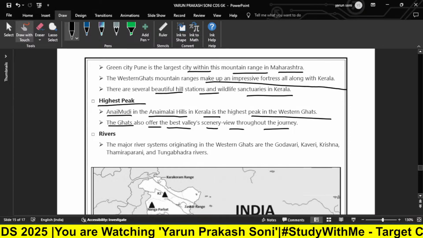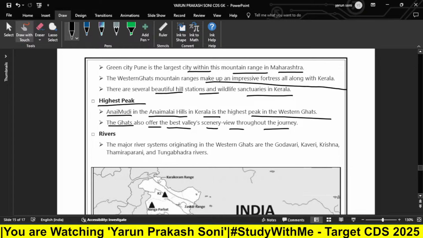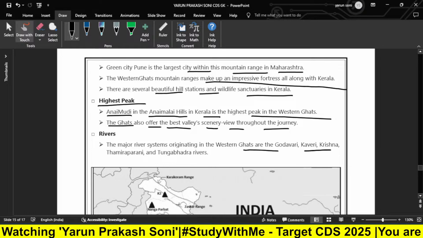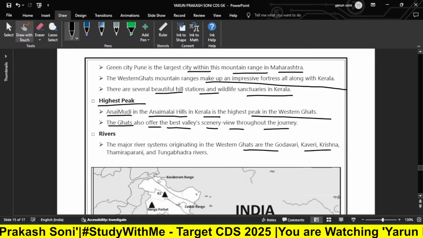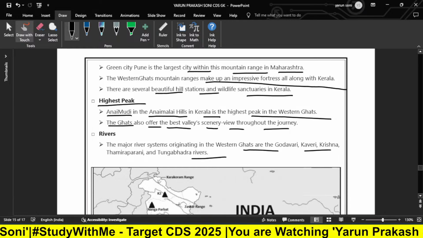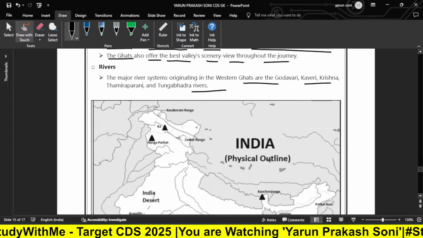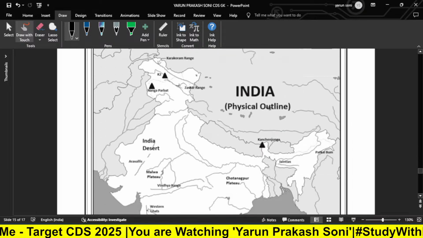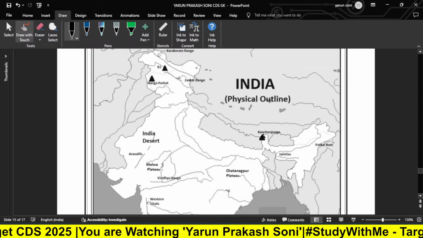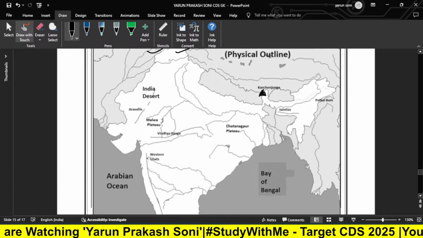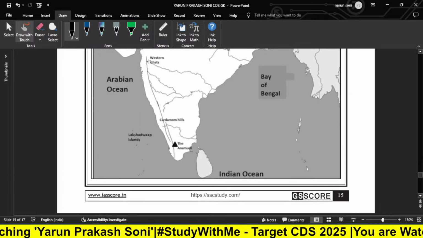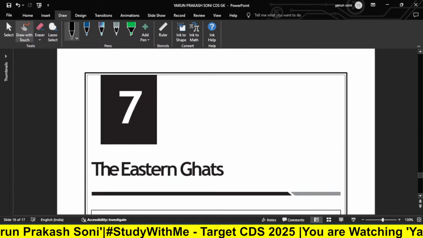Now, if I talk about the rivers, the major river systems originating in the Western Ghats are the Godavari, Kaveri, Krishna, Hemavati, Periyar, and Tungabhadra rivers. These are the rivers of these Western Ghats. So, these are the signs of the mountain as I talked earlier. So, you can go through the particular map and analyze it. So, you can easily learn and practice.